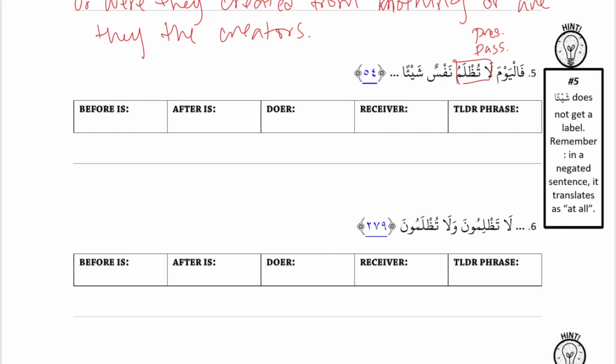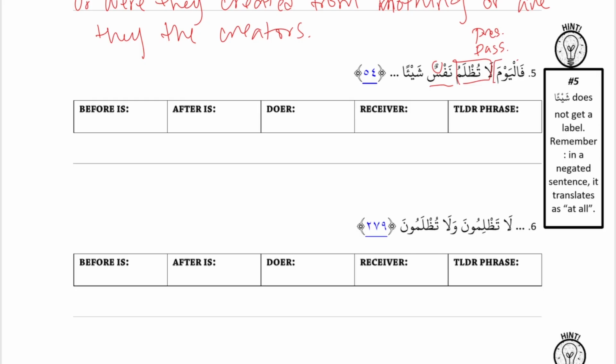So it says shay'an in a negated sentence translates as "at all," and we're not going to label it. This was in our vocab. So I'm just going to say nafsun is our subdoer because it has the un. That's the doer label. What about اليوم? It's just like what we saw before. We're going to call it TLDR. And we don't have to label شيئا, just know how to translate it. Alright, let's translate. لا تظلم نفس.